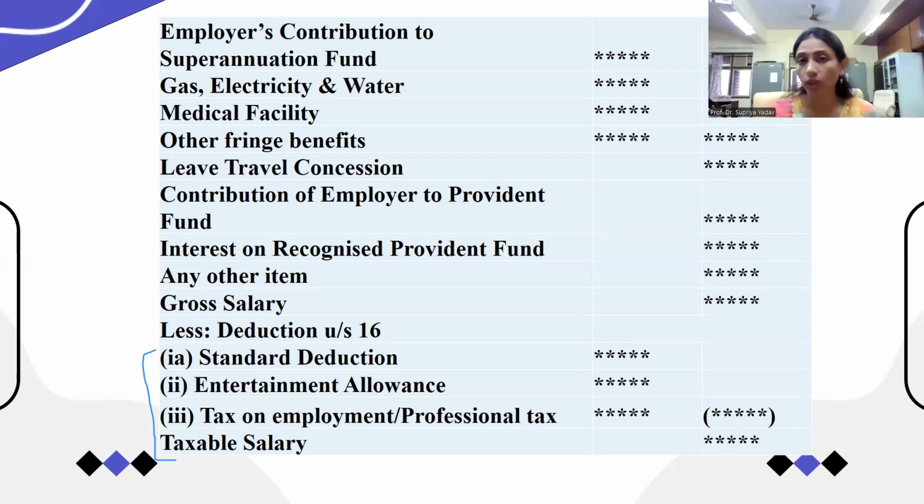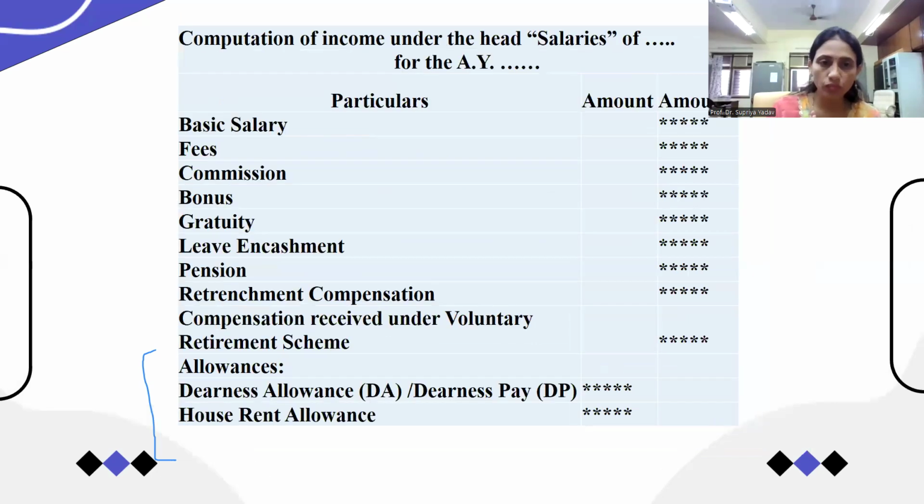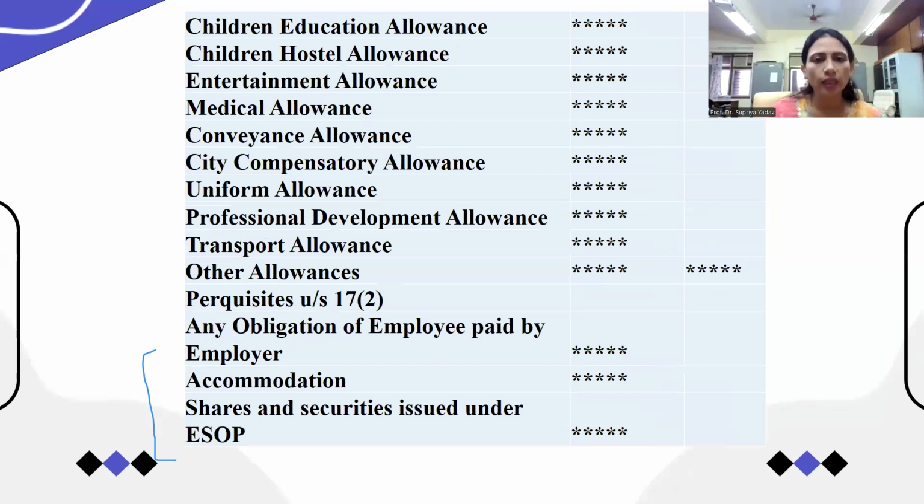Like for example, HRA. What is HRA? What is standard deduction? What is entertainment allowance? How the deduction under entertainment allowance is calculated. Also, we will understand what is gratuity, what is bonus, leave encashment, and retirement schemes, if any, compensation under VRS, how to get the deduction under VRS. There are also 2-3 things we have to calculate, the least of which we have to consider as a deduction, and what is over the limit of deduction, that we have to consider as salary. All these things we are going to discuss in the next lecture.